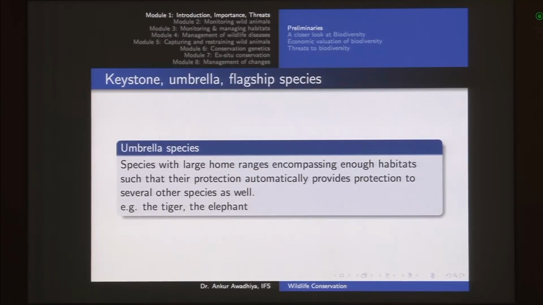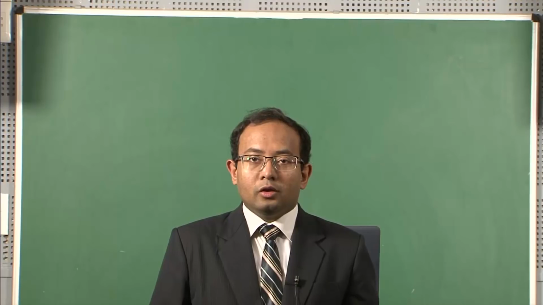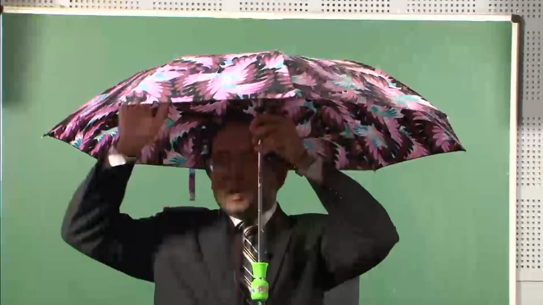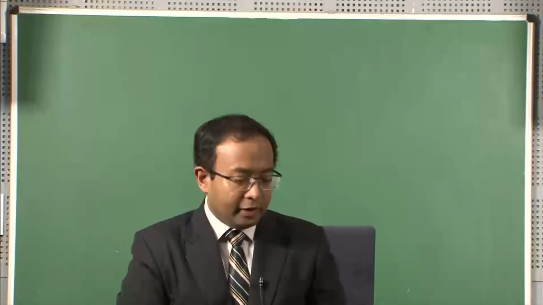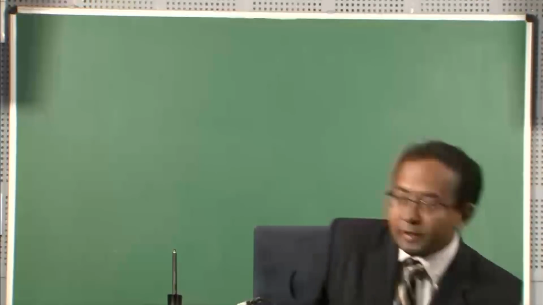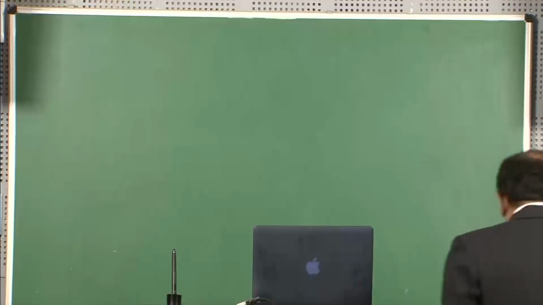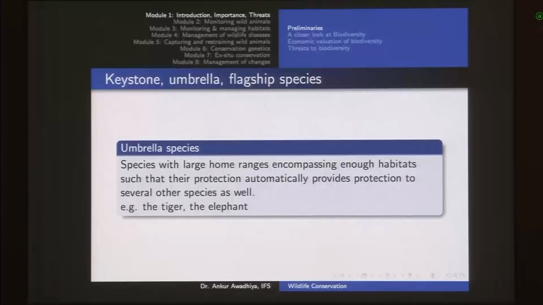Umbrella species are those species that have a very large home range requirement. So basically, when we are talking about an umbrella species, just remember that an umbrella has a very large area. So this is much greater than my own area. So an umbrella species is a species that has a very large home range requirement, and so this species is able to protect other species, because when we are protecting this species, a number of other species are also getting protection at the same time, just because they have a very large home range requirement, such as the elephant.